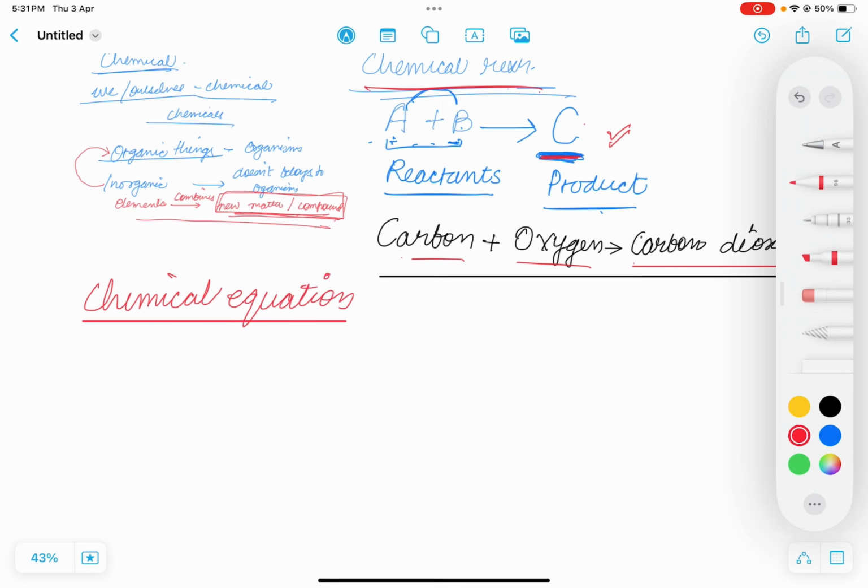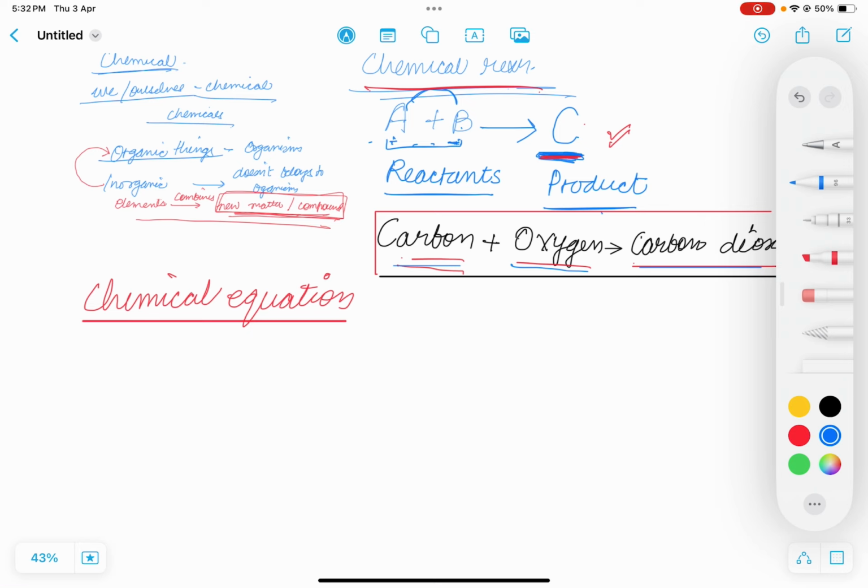Now what is a chemical equation? We have already studied chemical equation in this chemical reaction. How? See, when I am writing what two compounds are reacting together, what two compounds are combining together and forming what new product, this is nothing but a chemical reaction written in the form of a chemical equation. You all have read equations in mathematics.